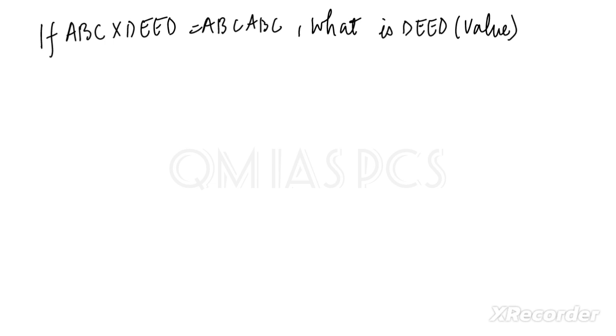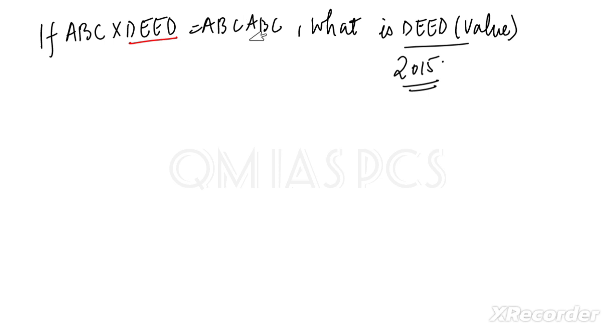In the previous lecture, we gave two questions. The first question was: if ABC multiplied by DEED is ABC, what is the value of DEED? Actually, they asked the value of D and E. This was in UPSC 2015. So we have to find the value of DEED. How to proceed with this one?